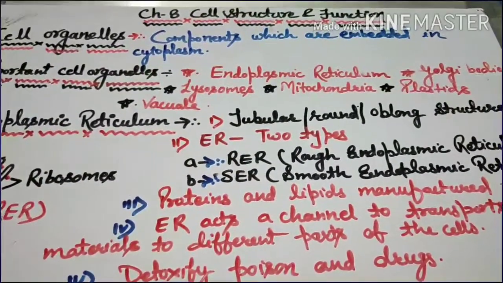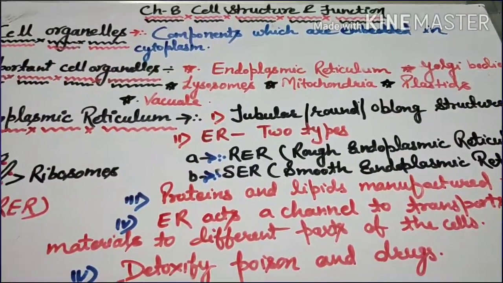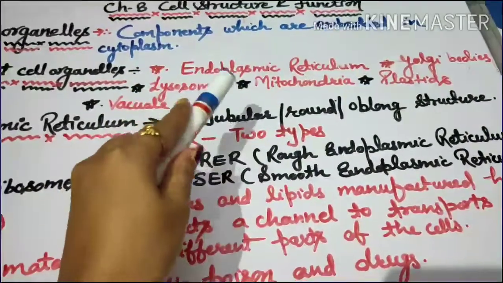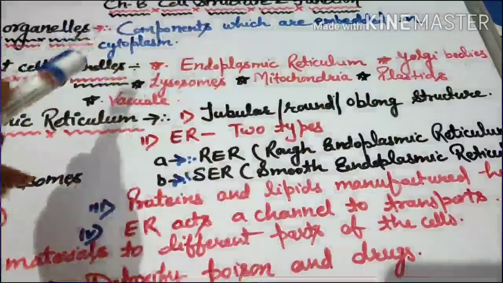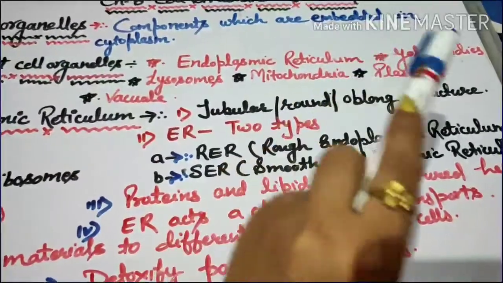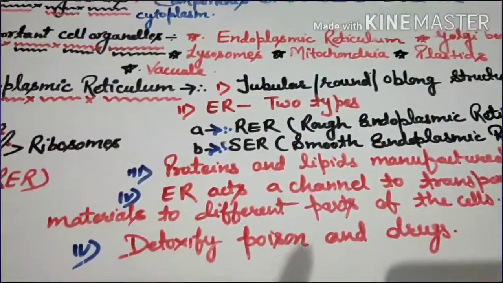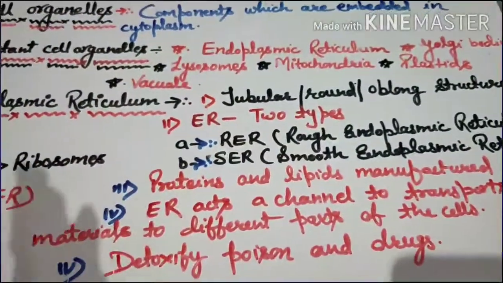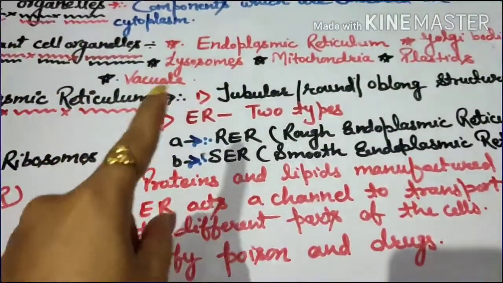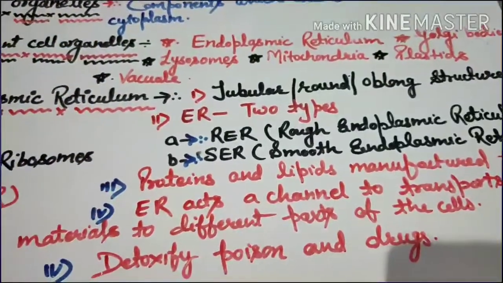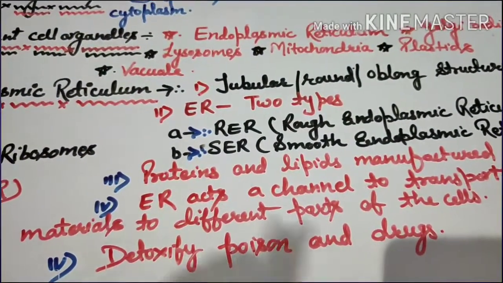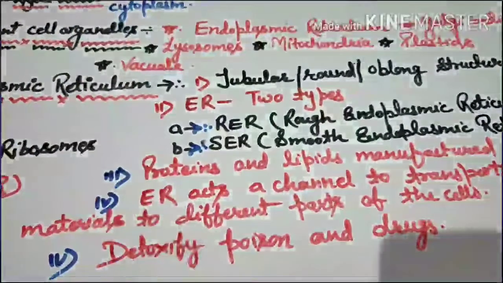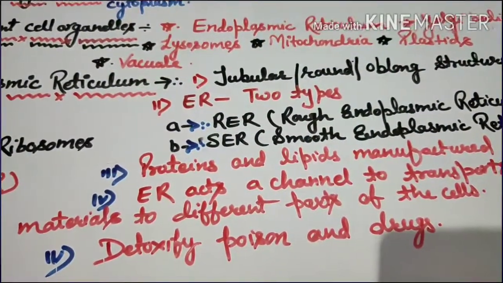Alright. So here are the important cell organelles which are present inside the cell: endoplasmic reticulum, Golgi bodies, lysosomes, mitochondria, plastids and vacuoles. Alright. So these are the important cell organelles, but here we will not go into detail on each of these cell organelles. Here I am going to discuss the function of the cell organelles, but the structure of each cell organelle we will discuss in our higher classes.